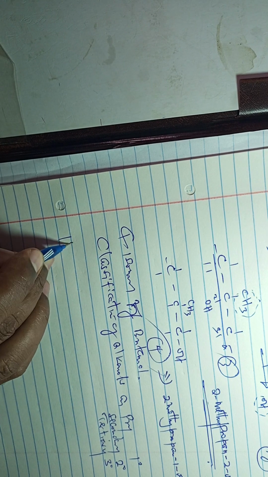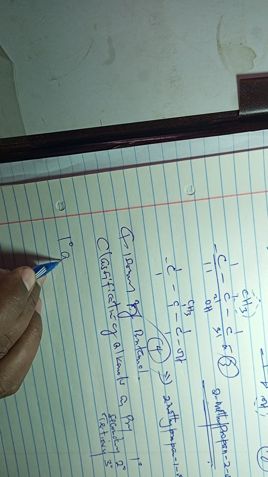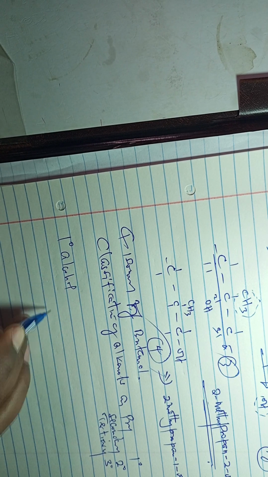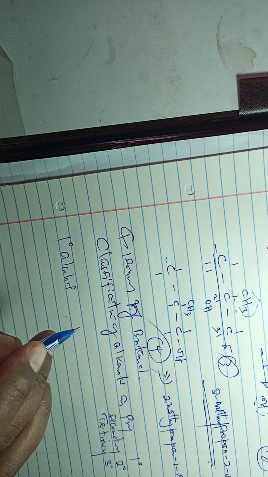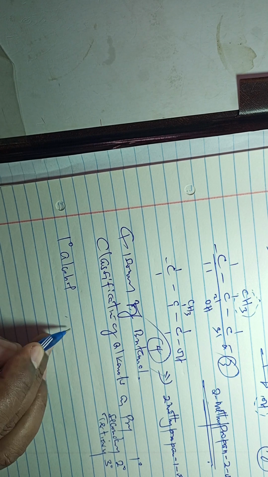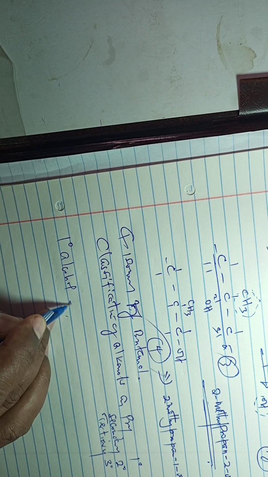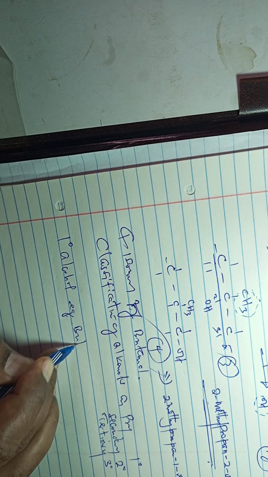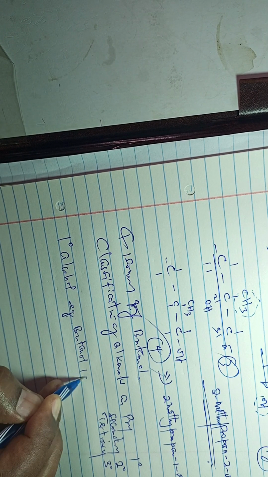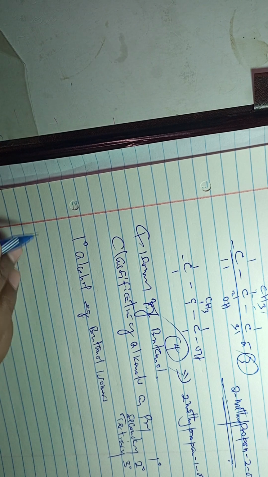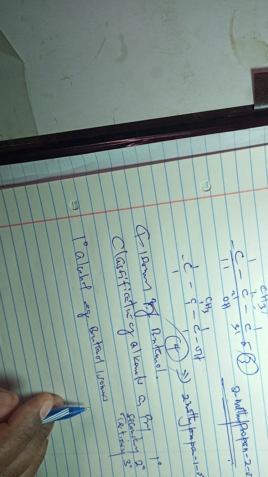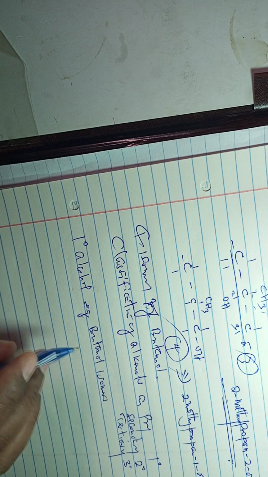Now, primary alcohol has the carbon atom, let me use the example of butanol, e.g. butanol isomers. I'm going to use the isomers of butanol to explain the difference between primary, secondary, and tertiary.